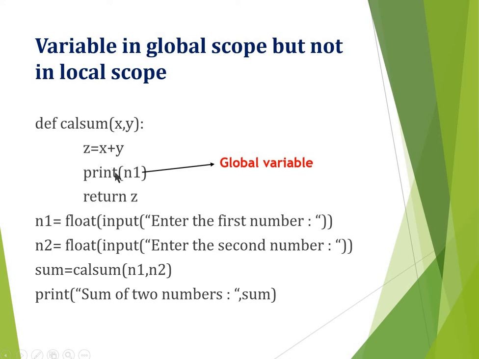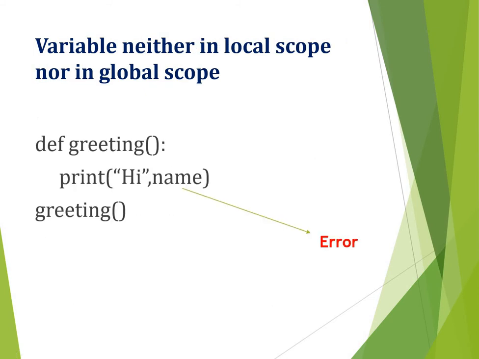First it will search in the local scope, and if it is not found, it will go to the global scope and search, and it will use the value of the variable. So what will happen if the function is using a variable which is neither in its local environment nor in its parent environment? Simple, it will just return an error. So Python will report an error for the variable name if it is not defined in local scope as well as in global scope. Look at the example.